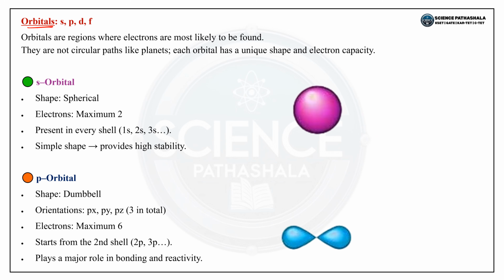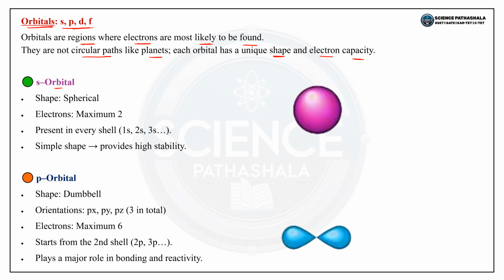The next is orbitals, that is s, p, d, f. So what are orbitals? Orbitals are the regions where electrons are most likely to be found. That is, the places where electrons are found more. So they are not circular paths like planets. Each orbital has a unique shape and electron capacity. So remember this, it may be asked in the exam.